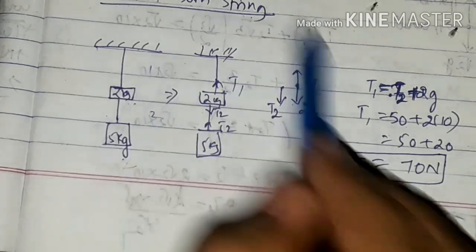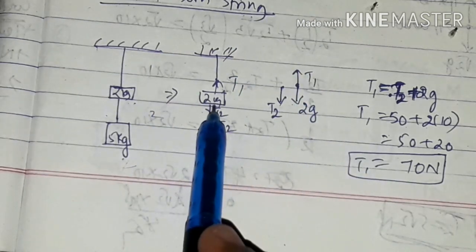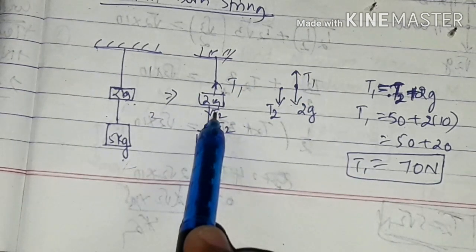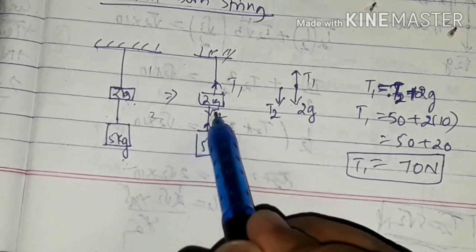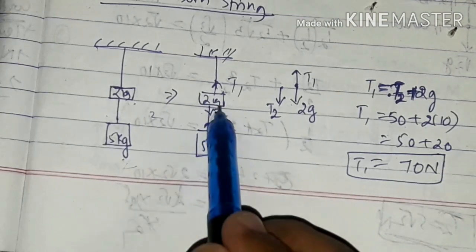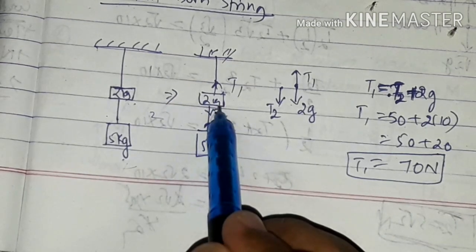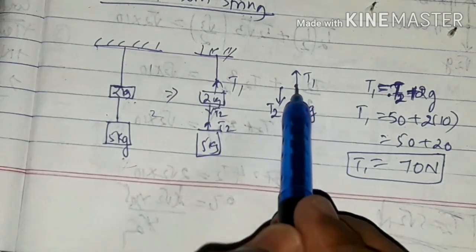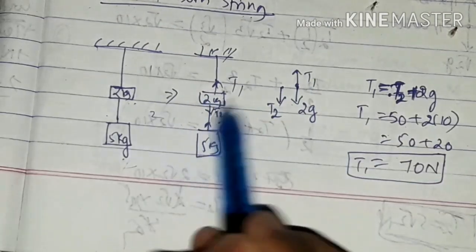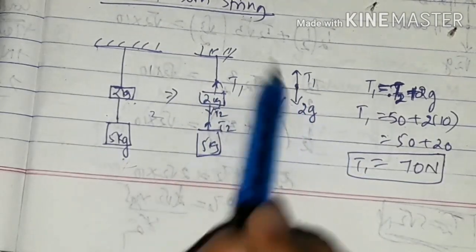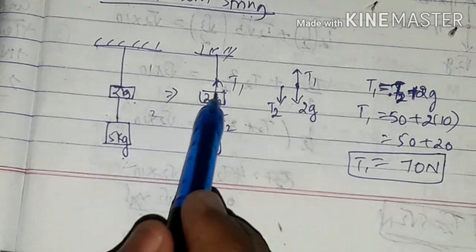Right. Okay. Coming to this picture, what do we have to do? We have to calculate the tension. First we should go for the free body diagram. Okay, now let's go for the free body diagram of this one. So let's consider the 2 kg body. This total 2 kg body, I have taken as a point object, right?